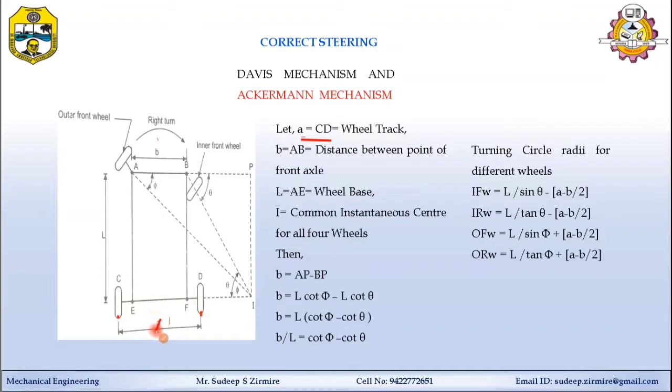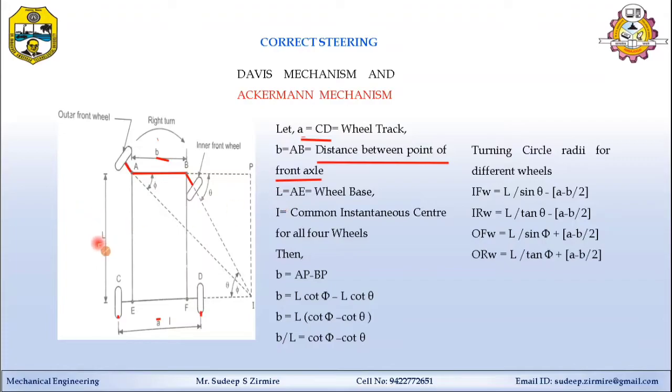It shows the wheel track. B indicates the distance between the points of the front axle. After that, the linkages of both wheels are attached here and here. So this one is the B distance.